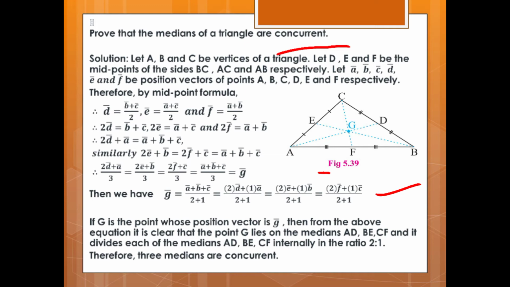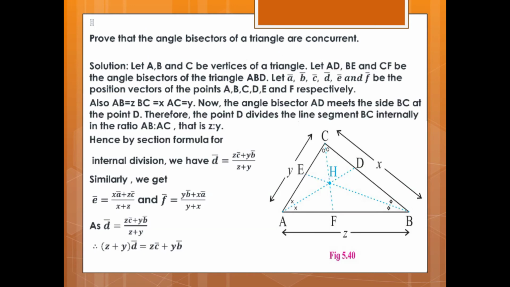If G is a point whose position vector is G vector, then from the above equation it is clear that point G lies on the medians AD, BE, CF, and it divides each of them internally in the ratio 2:1. Therefore, the three medians are concurrent. Hence, proved.